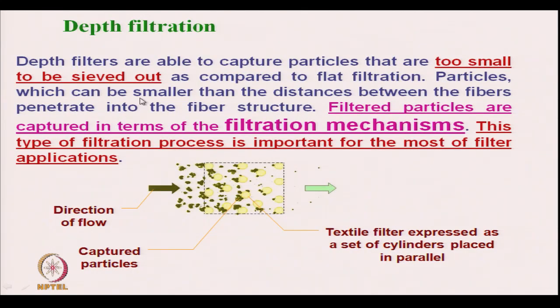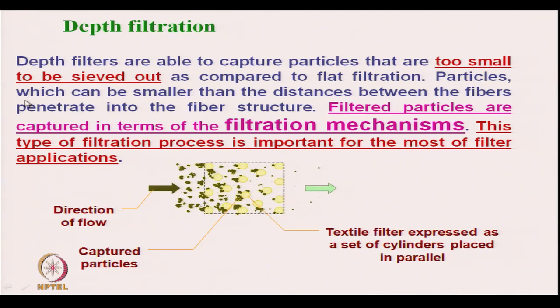Depth filters are able to capture particles that are too small to be sieved out as compared to flat filtration, which is surface filtration. So, in case of depth filtration we can filter very small particles, much smaller than the pore size of the filter.